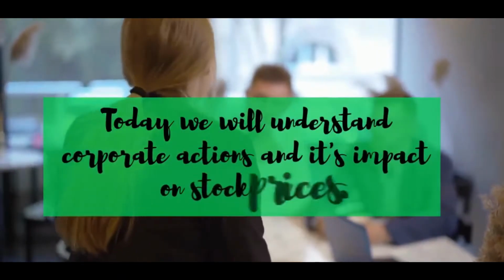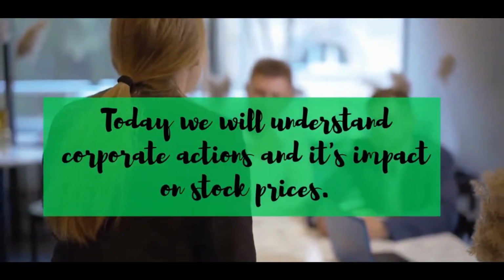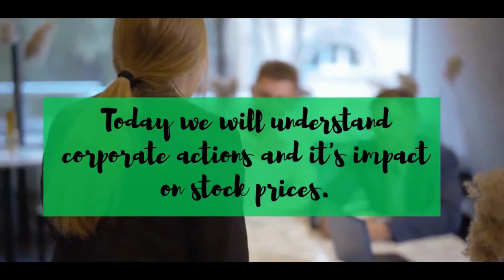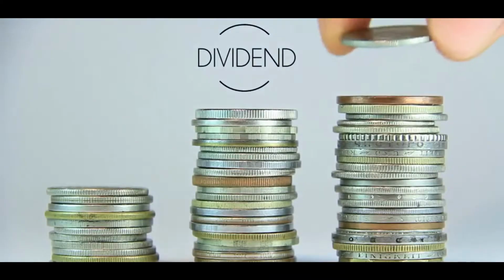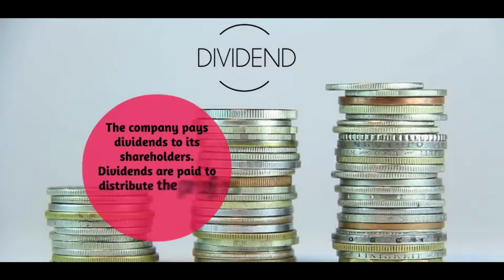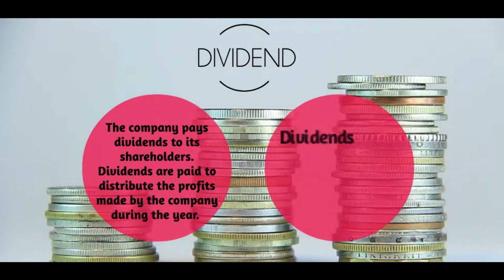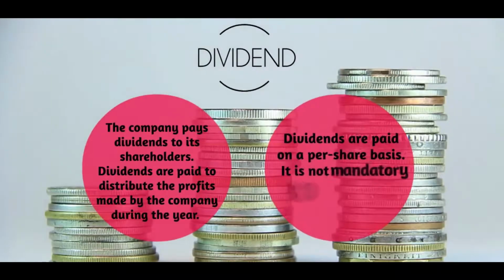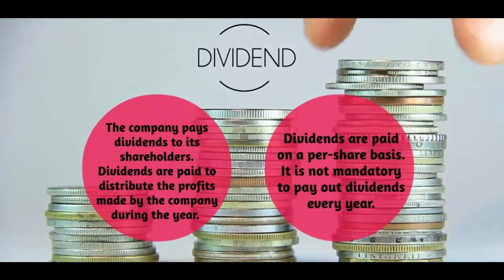Today we will understand corporate actions and its impact on stock prices. The company pays dividends to its shareholders. Dividends are paid to distribute the profits made by the company during the year. Dividends are paid on a per share basis. It is not mandatory to pay out dividends every year.